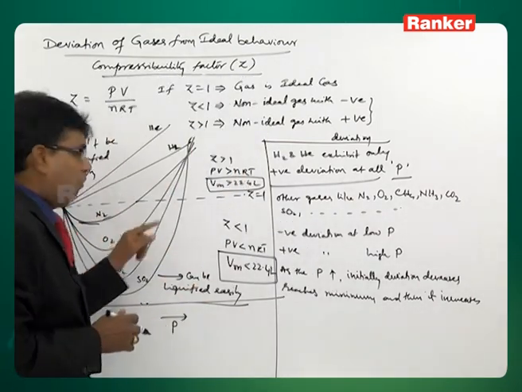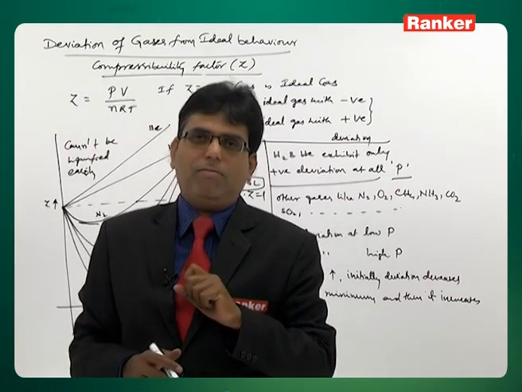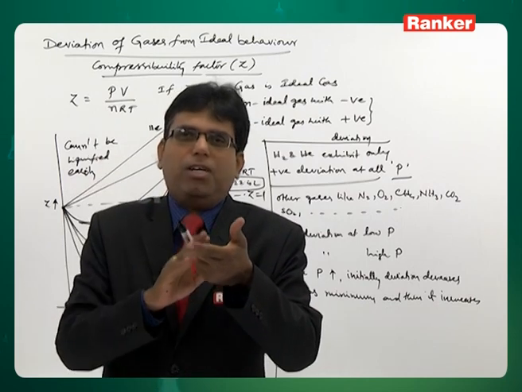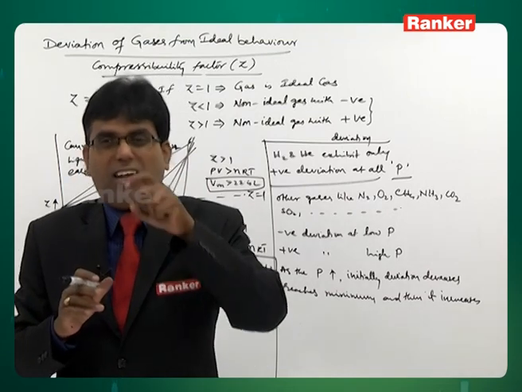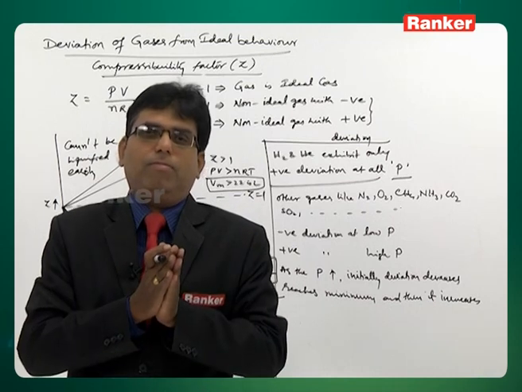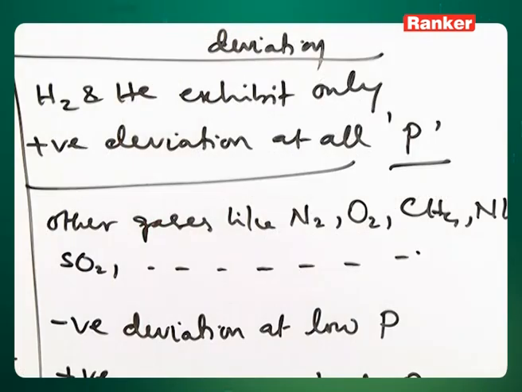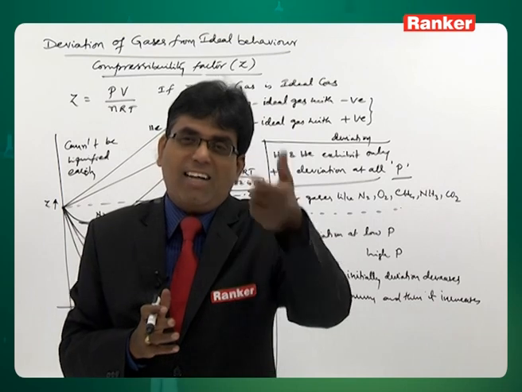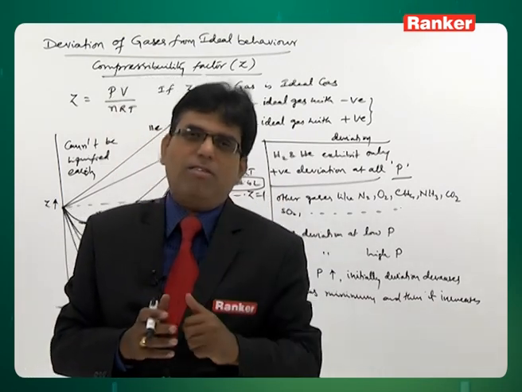Now, the equation PV = 1/3 mNc² neglects intermolecular attractions. Taking this fact into consideration, what equation do we have to derive by considering the intermolecular attractions, and what modifications do we have to make in the ideal gas equation, so that it can be applicable to all gases under all conditions?